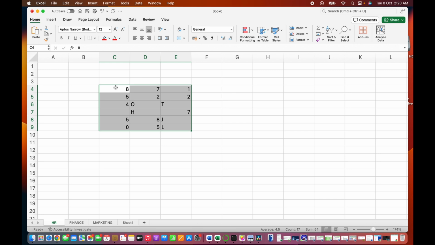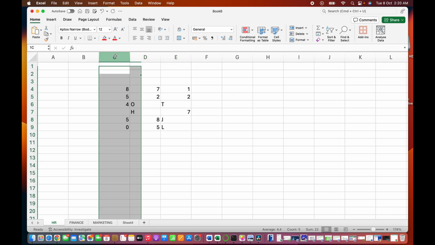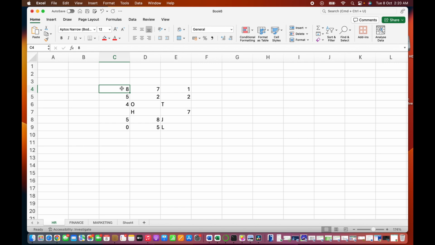When it comes to range, we start looking at the top left cell to the rightmost bottom cell. So that is how we name a range. So the topmost cell has address C4 to E9.